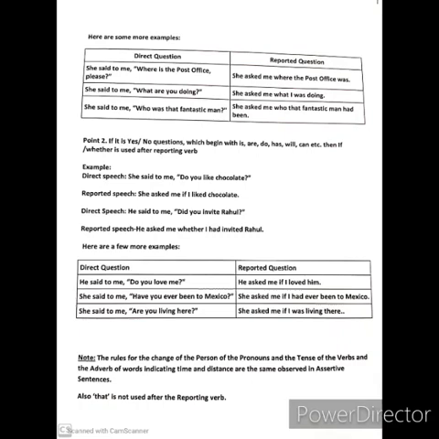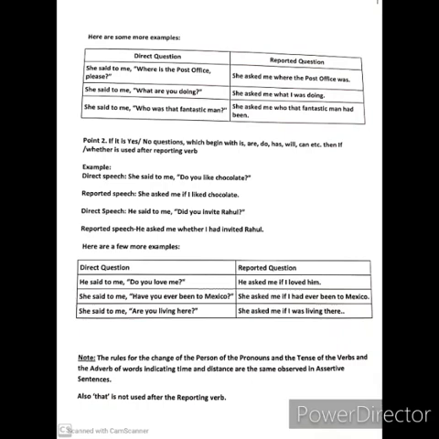Now this point 2: if it is a yes or no question which begins with what I said at the beginning, auxiliaries, primary auxiliary or modals, is, are, do, has, will, can, all this, then if or whether is used after the reporting verb. Listen carefully, we use if or whether after the reporting verb. Now see the example, direct speech. She said to me, do you like chocolate? Reported speech. She asked me if I liked chocolate.